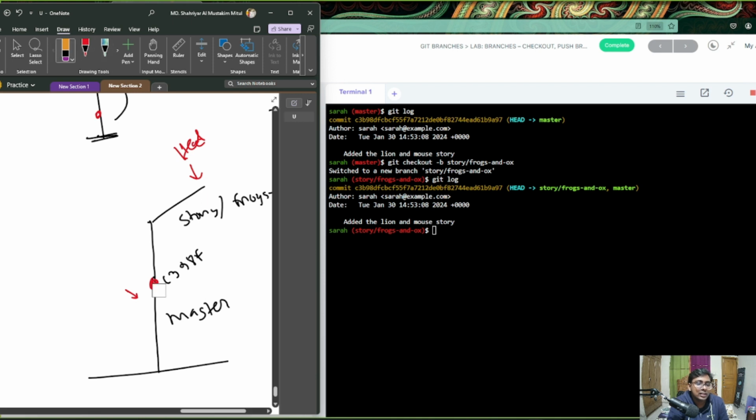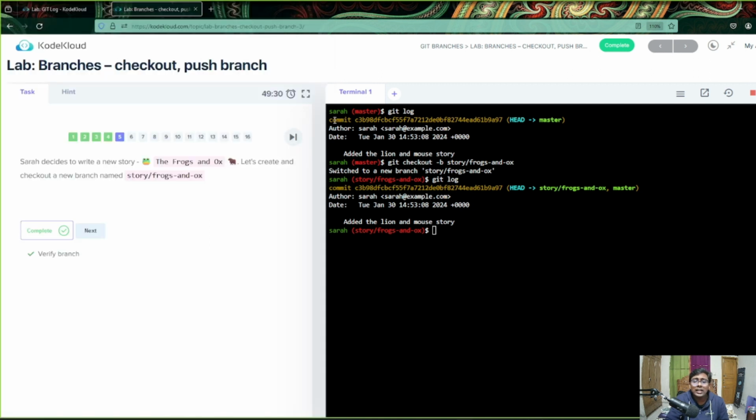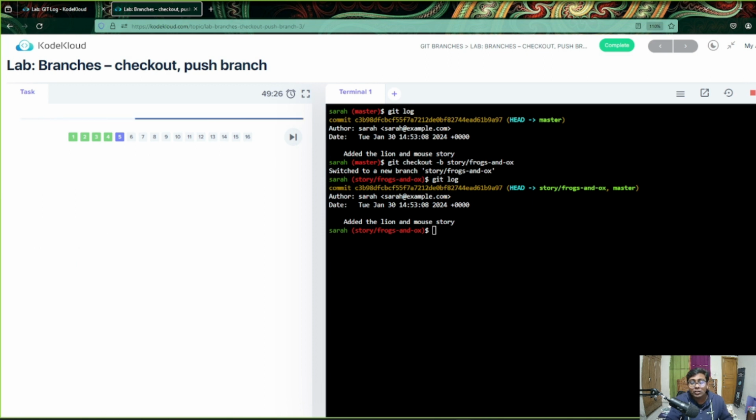So you can see head is towards this, not master. This means there are two branches, but the head is on this branch, because it is assuming that you might create a commit here. So this is important, and this is where things get interesting, right?